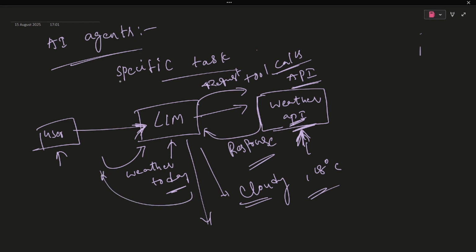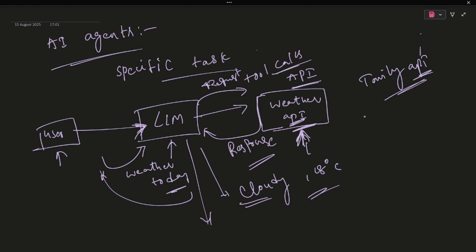It is the process of AI agents. And similarly, the same for other things, like what is the latest AI news today. The LLM realizes it does not have current information about today's AI news, so it will request a tool call, like the Tavily API. It will connect to the Tavily API, go to internet sites, get the result, summarize it, and return it to the user. So it's all about AI agents.